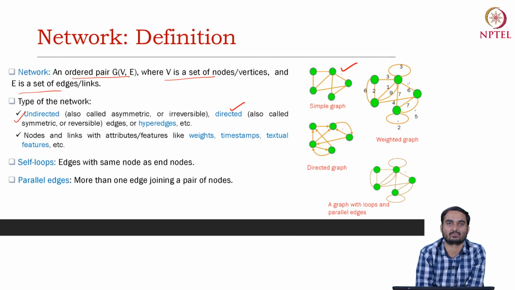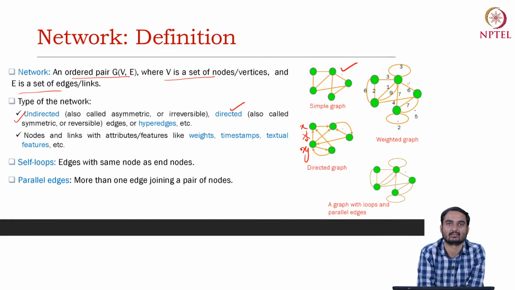For example, in a follower-followee network, if I follow person X, it is not necessary that X will also follow me. So you can see a direction from Y to X, but X is not following Y, so there is no opposite direction. Again, it all depends upon how you model a particular complex system.